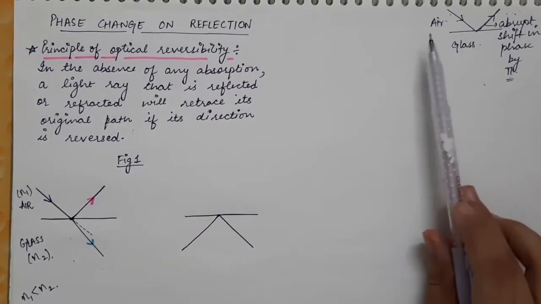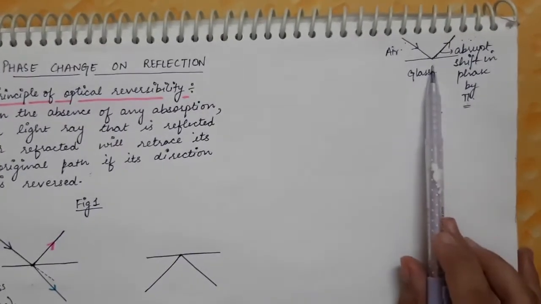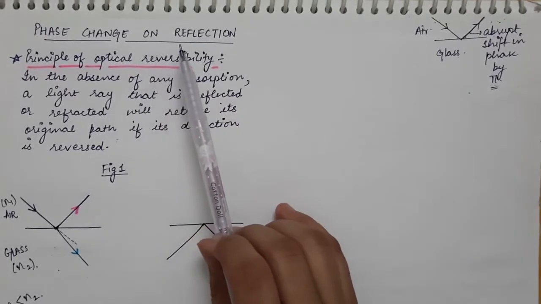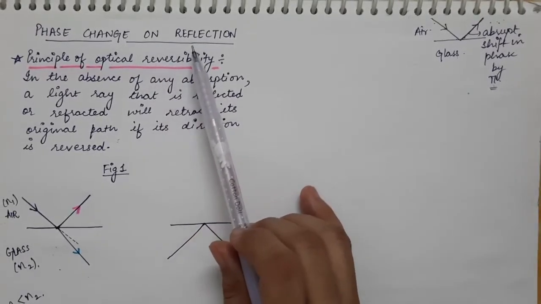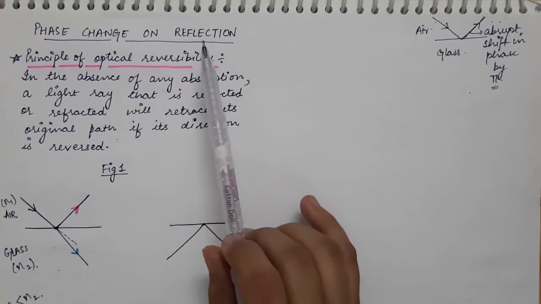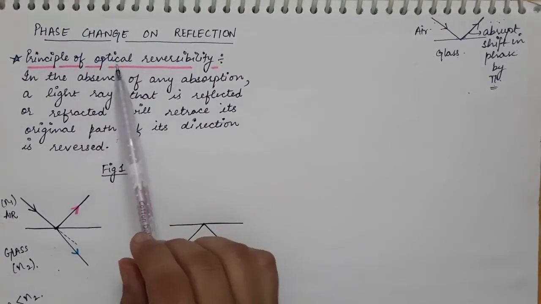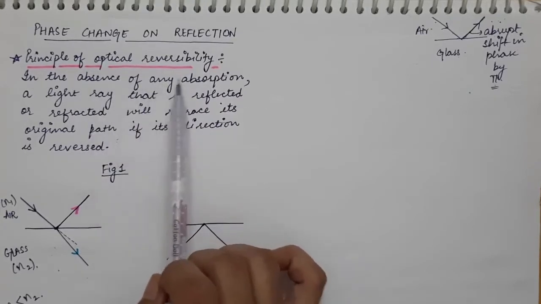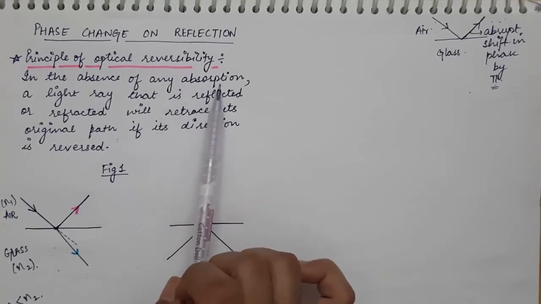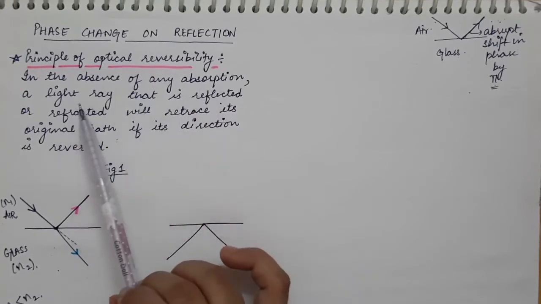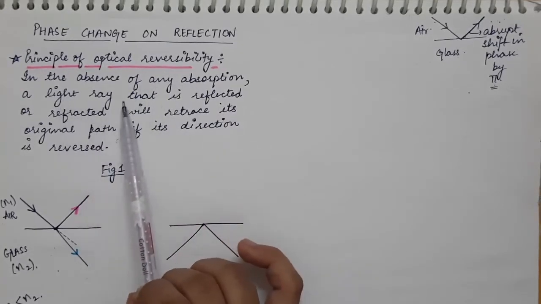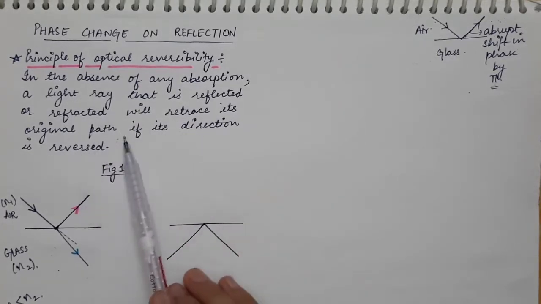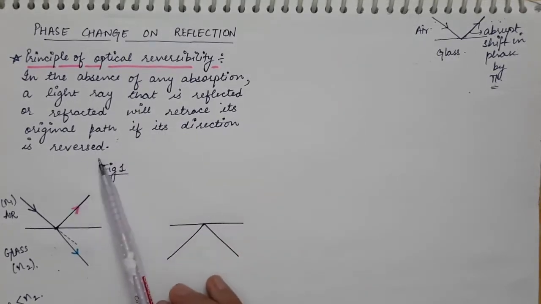So here we had talked about the reflection of the light by the denser medium. Now we will also take into account the reflection of the light by the rarer medium. To look upon that, first we must know this principle of optical reversibility, which says that in the absence of any absorption, a light ray that is reflected or refracted will retrace its original path if its direction is reversed.